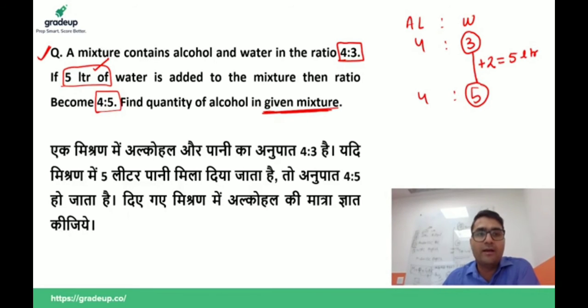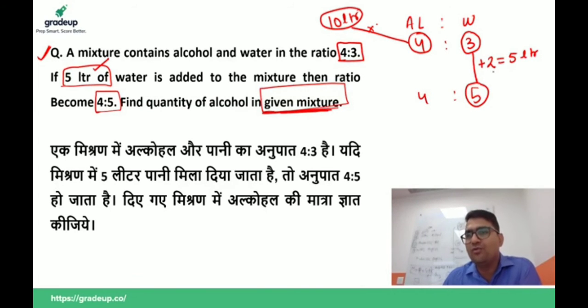We have to find the quantity of alcohol in the mixture, which is 4 unit. If 2 unit is equal to 5, then 4 unit is equal to 10 liter. Answer. Is this clear to all of you? Yes or no? Write in the comment box.